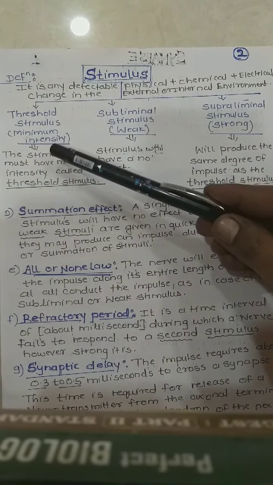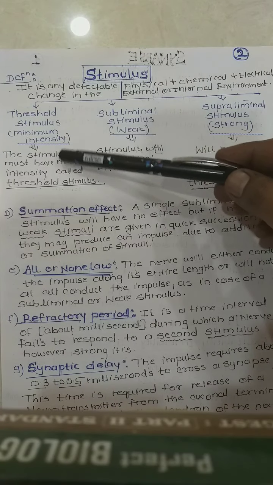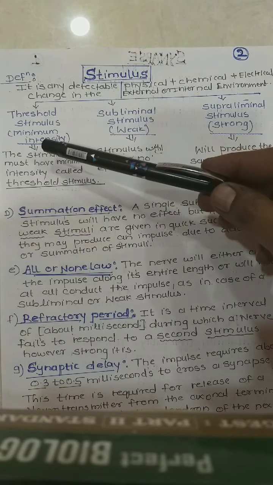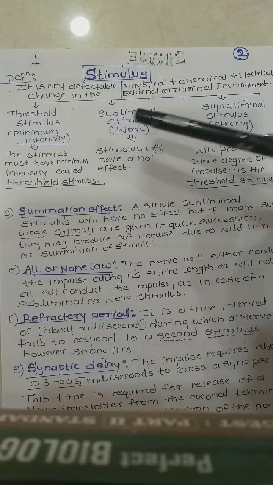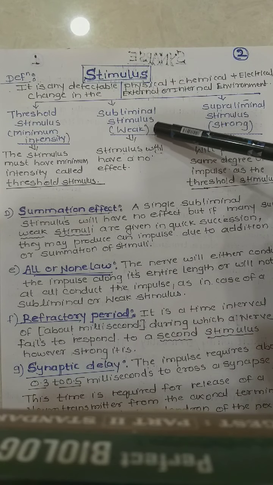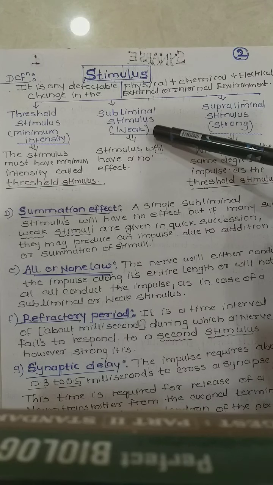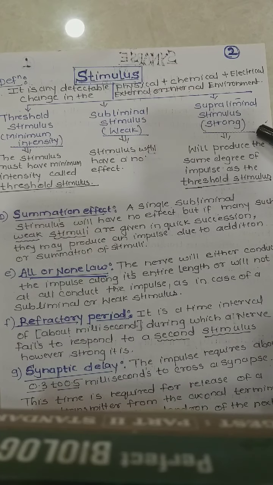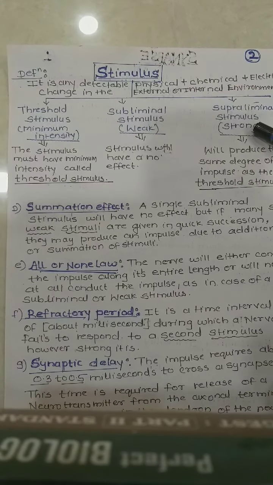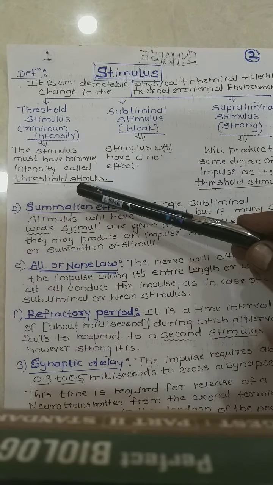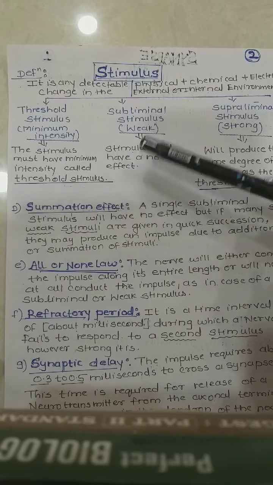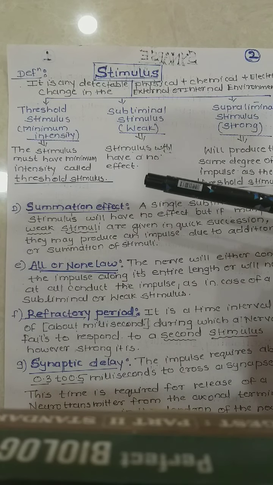The first one is the threshold stimulus, which shows the minimum intensity. The second is the subliminal stimulus, which is a weak stimulus. The last is the supraliminal stimulus, which is a strong stimulus. A stimulus that has the minimum intensity that can produce an impulse is called a threshold stimulus.